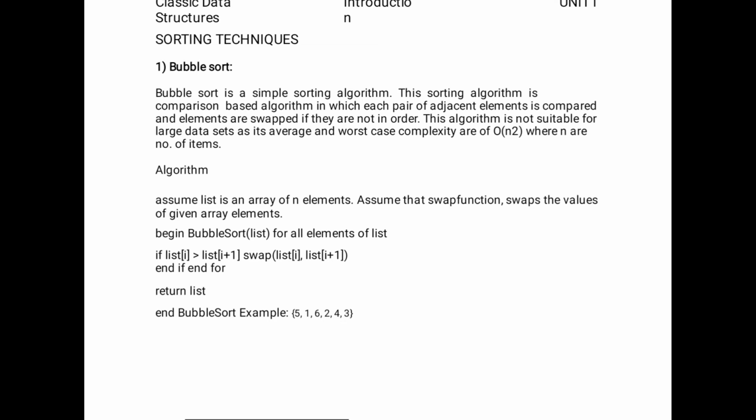a set of operations. An ADT only mentions what operations are to be performed, but not how those operations will be implemented.